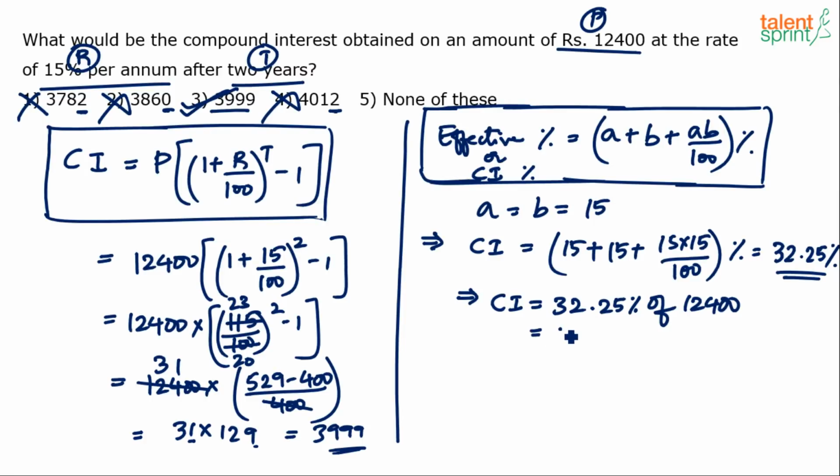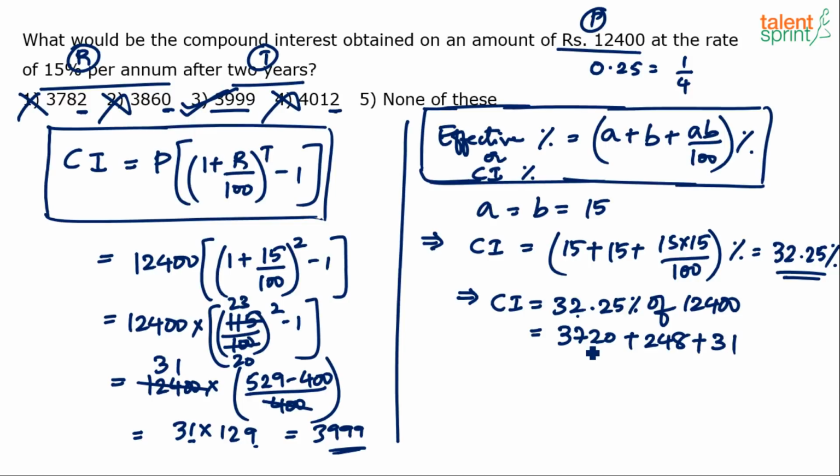Now 30% of 12,400. See, what is 10% of 12,400? 1240. If 10% is 1240, 30% will be 3 into 1240. 3,600 plus 120, 3,720. Plus 2%. What is 2% of 12,400? 1% is 124. So 2% will be double of that, 248. Plus 0.25%. Now what is 0.25%? See, 0.25% can be taken as 1% by 4. What is 1% of 12,400? 124. 124 by 4 is 31. That's it. Add these three values, you'll get the answer.